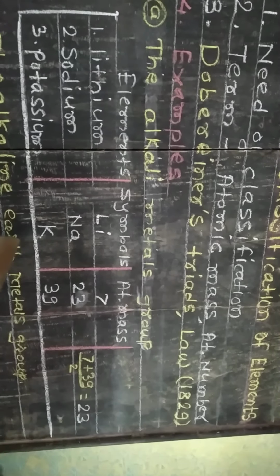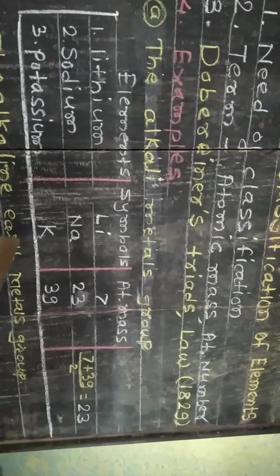How does it obey Dobereiner's law? First of all, the atomic mass of lithium is 7 and of potassium is 39. If we calculate the arithmetic mean, 7 plus 39 upon 2, we will get 23. This is the approximate mean for sodium, and the actual atomic mass of sodium is also 23. So the first example taken by Dobereiner is cleared.